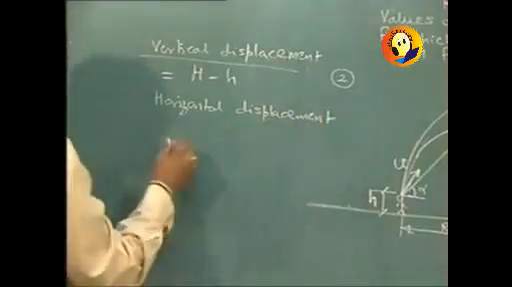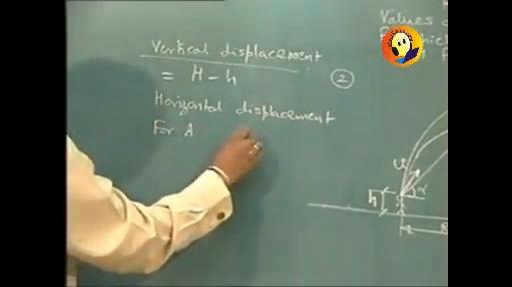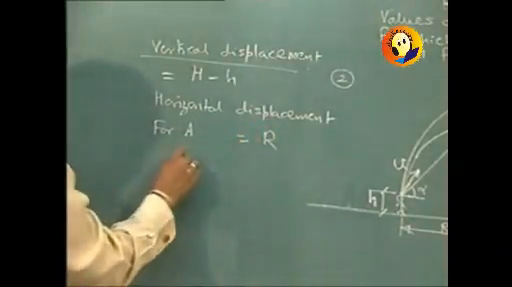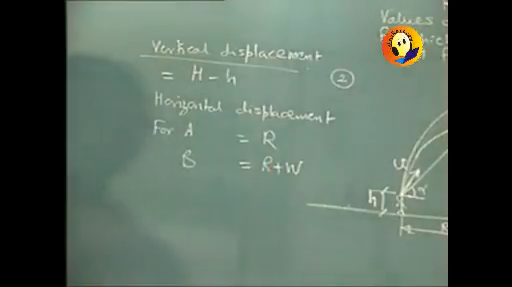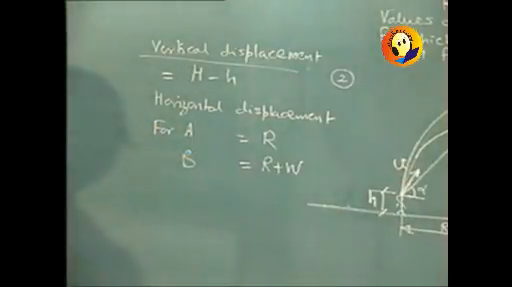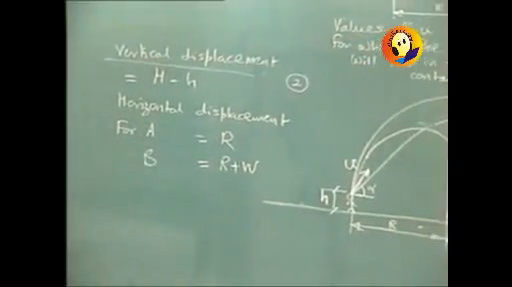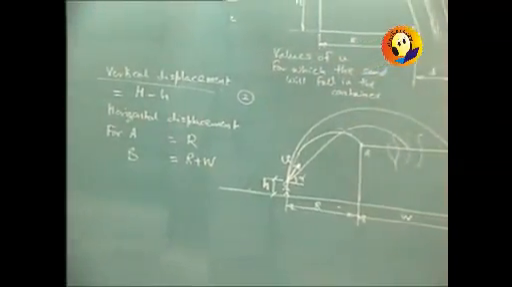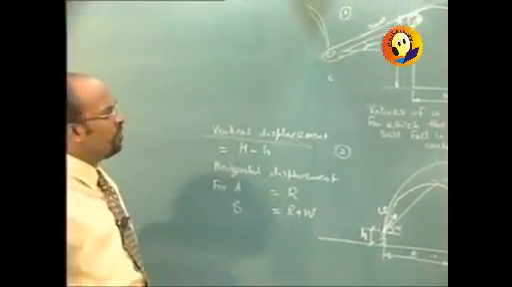The horizontal displacement is going to change. For point A, it is going to be capital R, and for point B, it is going to be capital R plus W. Again, it is going to be u1 t1 and u2 t2. That is how the problem is to be solved. Equations also will remain the same. Substitute the appropriate values and we will be through with the solution. So these are the kinds of problems which we are required to solve in case of projectiles.